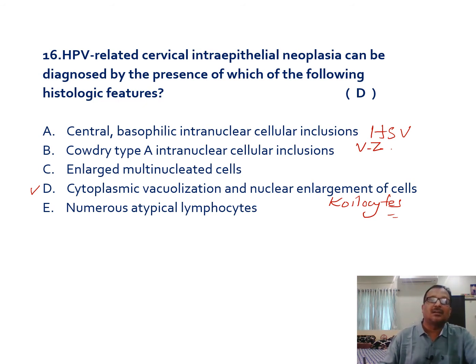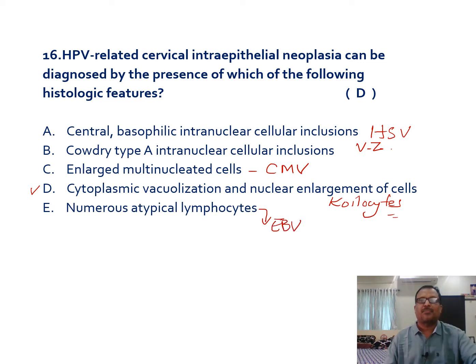Enlarged multinucleated giant cells are seen in cytomegaloviral infections, and numerous atypical lymphocytes are seen in Epstein-Barr viral infections. Central basophilic intranuclear inclusions and Cowdry type A intranuclear inclusions are seen in both HSV and varicella zoster. Enlarged multinucleated cells are seen in cytomegalovirus and numerous atypical cells in Epstein-Barr virus.